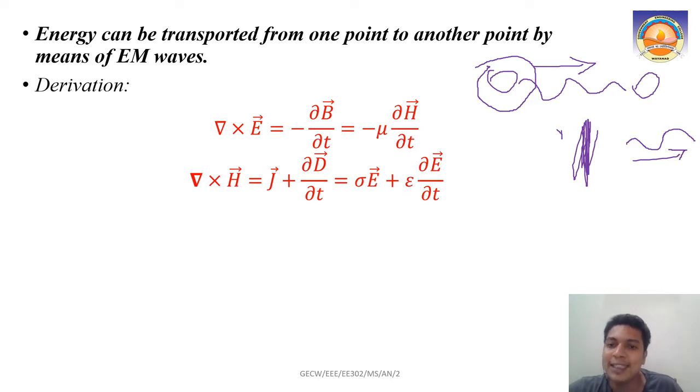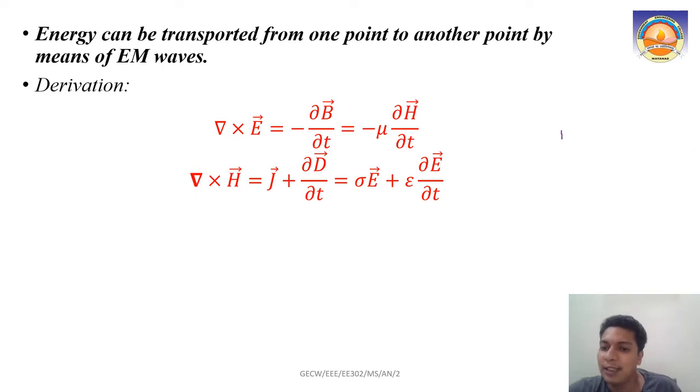As I said, this is mainly about power, right? So I want to draw your attention to a particular term here. What is that term? Sigma E, or let me say J. In the electric field in material space, we have seen Joule's law. We have seen that E dot J is the power density, right?